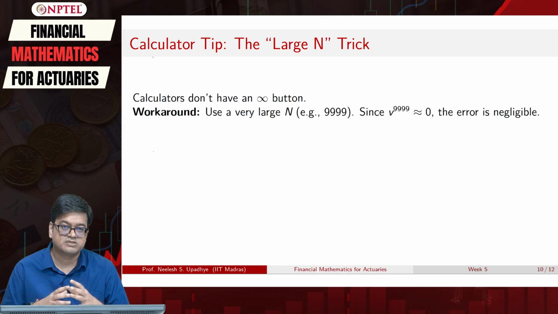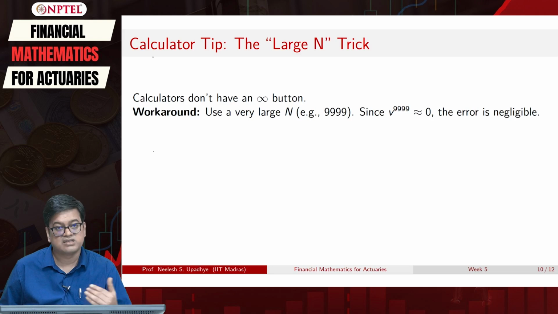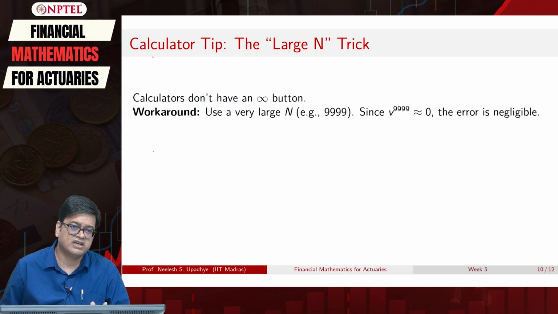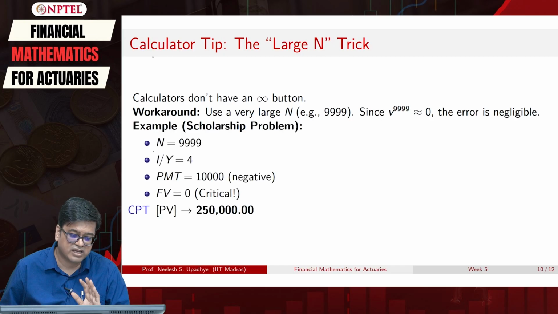So in your precision, this error is very negligible, and if you do that, then you might get correct answers. However, in theory there will be no rounding off errors. So you generally rely on theory, but this is the calculator trick that we can implement for scholarship problems.